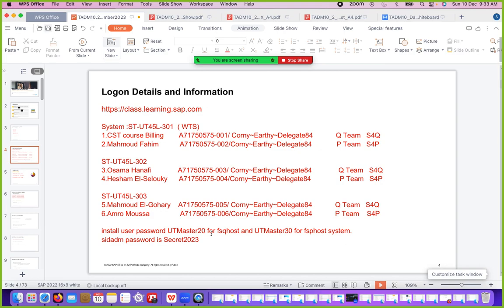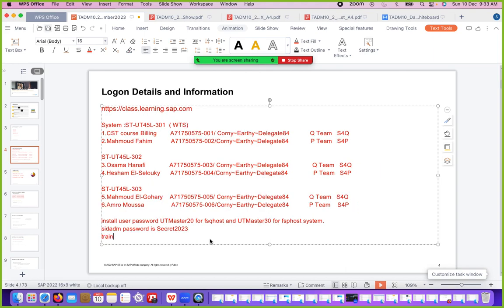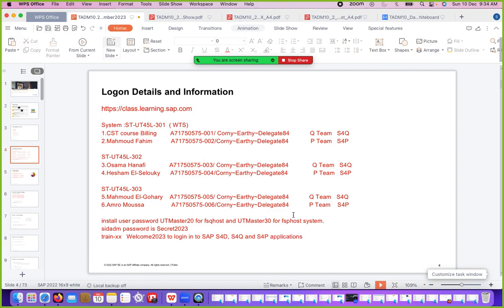Is everyone clear about the training landscape? The user ID and password for the SID adm user is at OS level. If you want to log in at the SAP application level, then the password would be train dash your number, and the initial password is welcome2023. To log in to S4D, S4Q and S4P. So this is the training landscape for the TADM10 part 2 class.